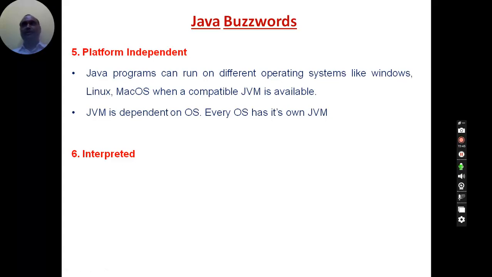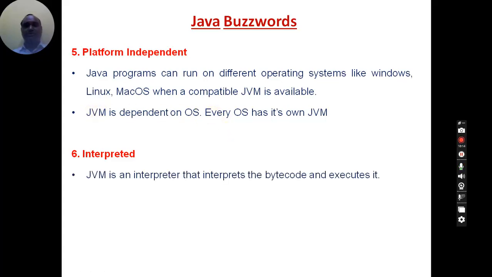For different operating systems you have different JVMs, and all JVMs take Java bytecode as input and convert that bytecode into machine language code. Because of these JVMs, Java is platform independent, and every operating system has its own JVM, that you have to remember.